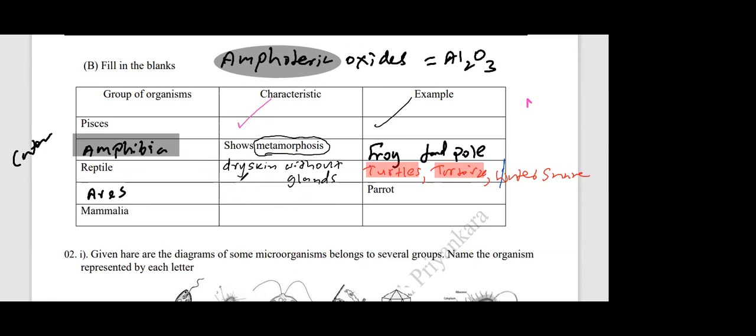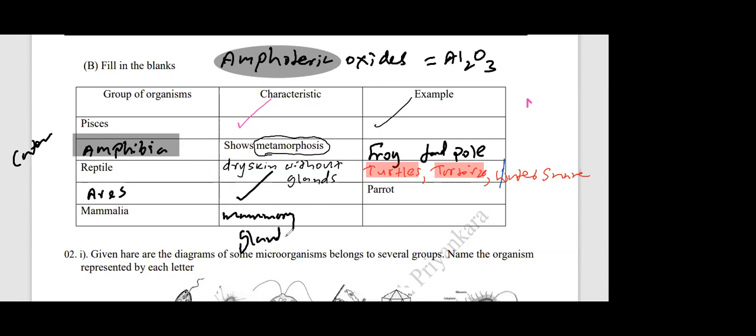Accepted. Then Mammalia, mammals. What are the special characteristics of mammals? I'll ask the answer first from y'all. Arosha, yes. Mammals. What are the special features? Having mammary glands. Very good. Having mammary glands. So they have mammary glands. Very good.